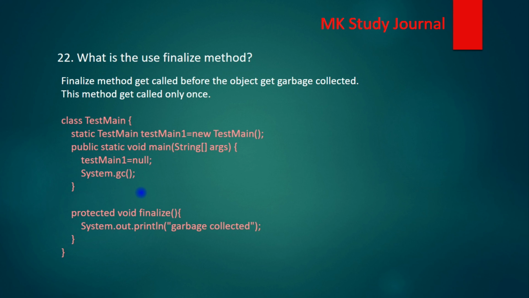So when we run this code, the finalize method will be called automatically, and we can see in the console "garbage collected" is printed. Although we are not calling the finalize method anywhere, it gets called automatically by the JVM. So this is the use of the finalize method. Let's move to the next question.